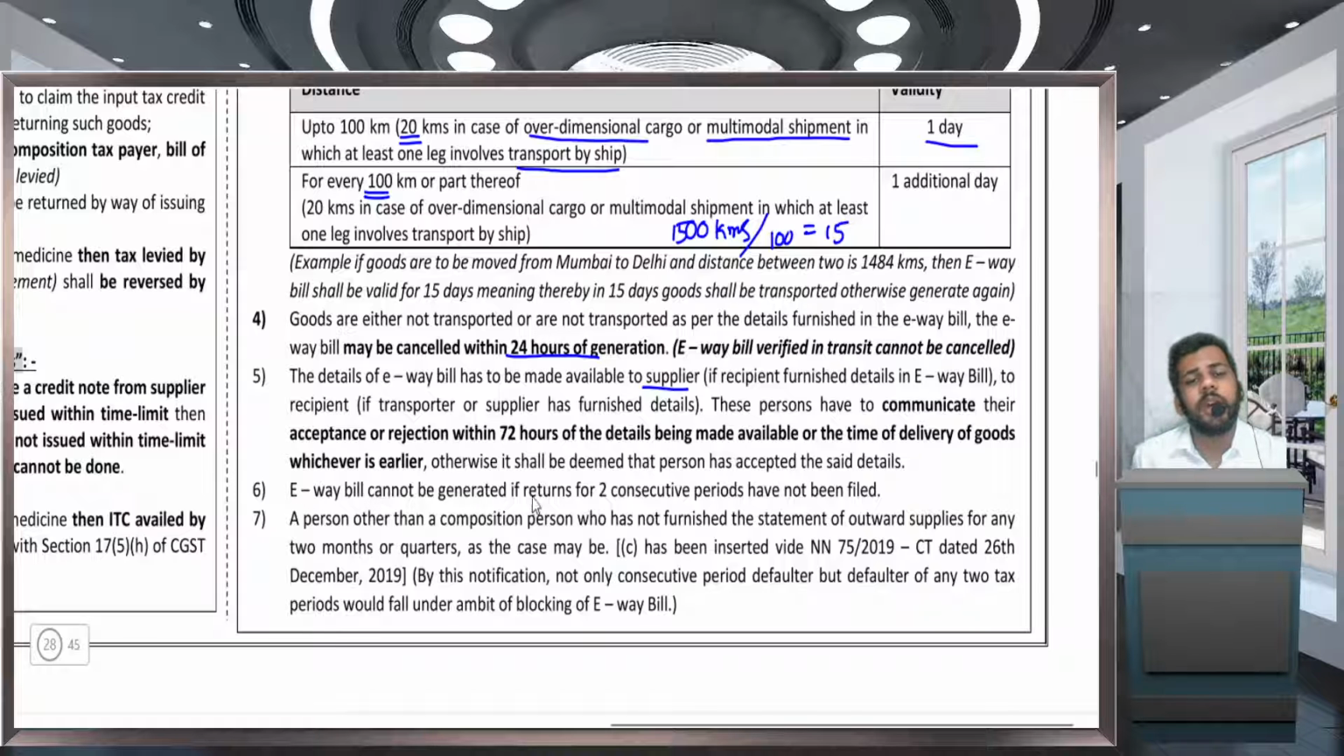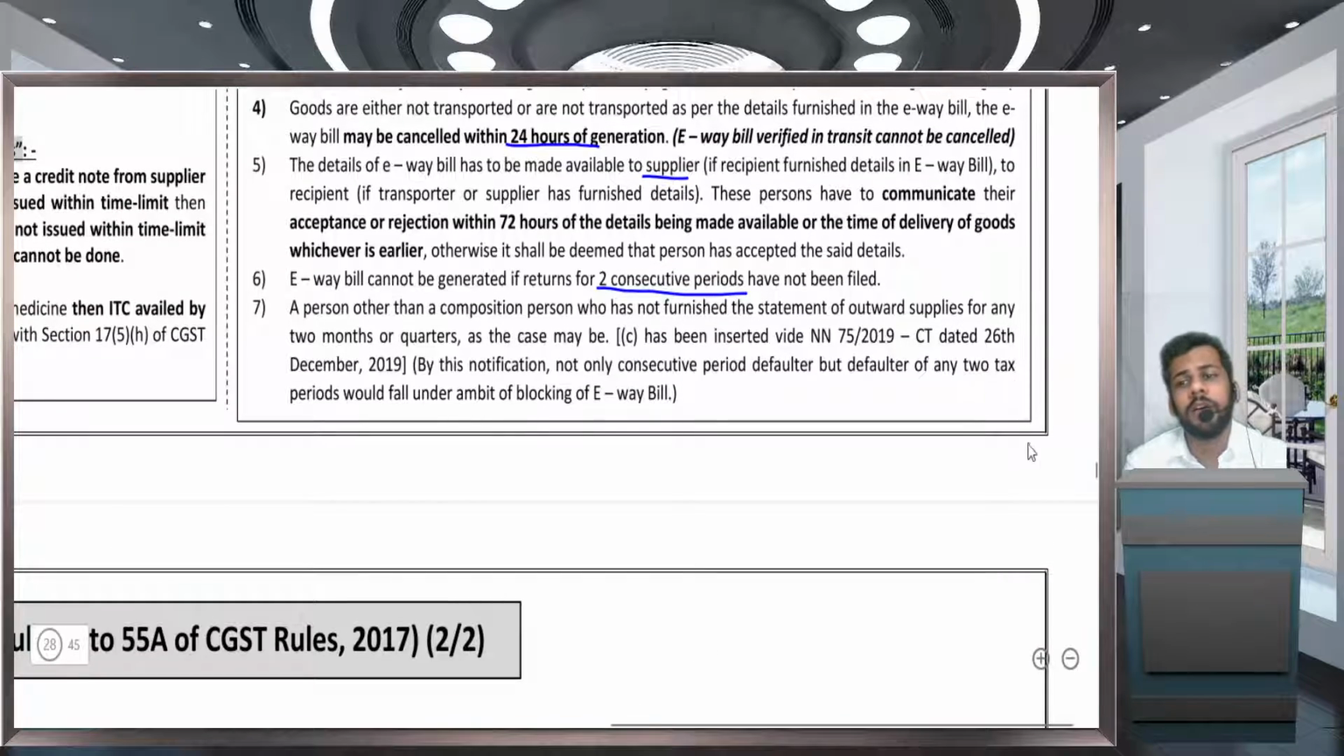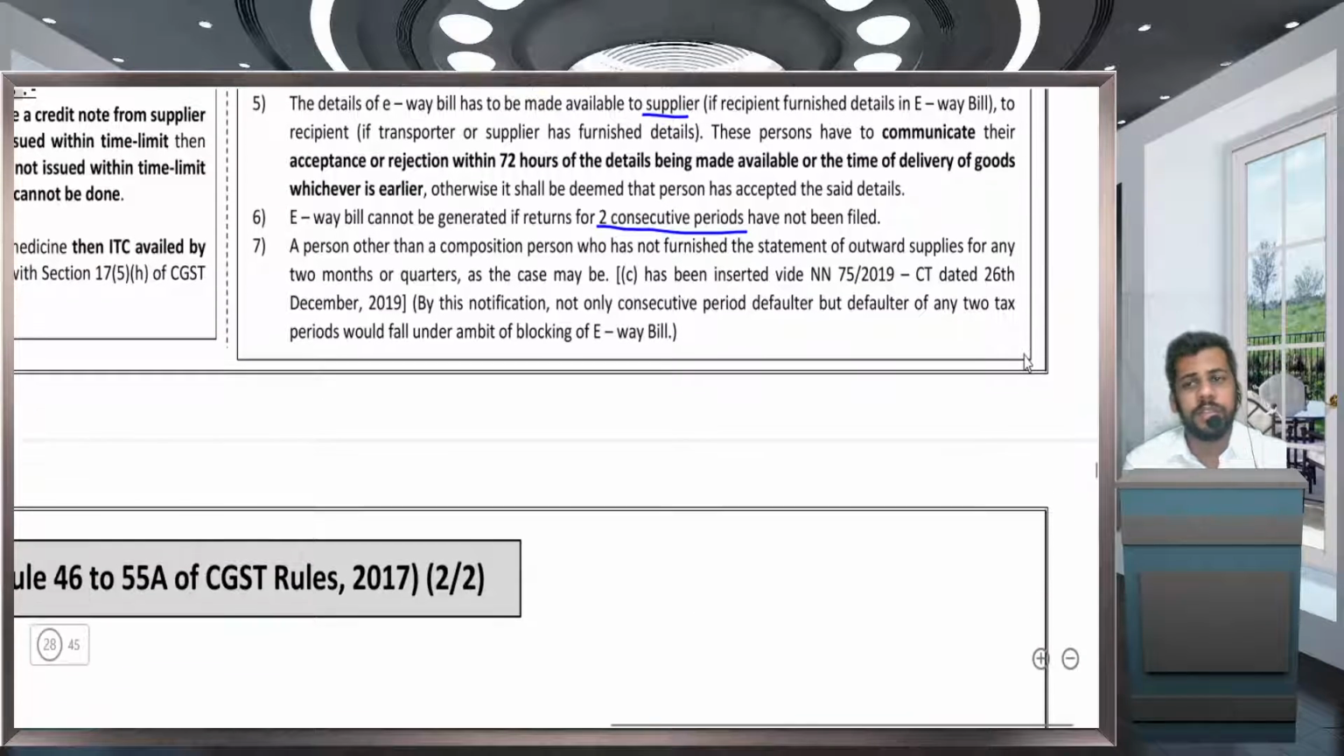Next, an EWB cannot be generated if returns for 2 consecutive periods have not been filed. If I am a monthly filer, then I have to file the returns for the 2 previous months. Only then can I generate an EWB. If I have not filed returns for 2 consecutive periods, then I am not eligible to generate an EWB. It would be an offense which is penalized under section 122.